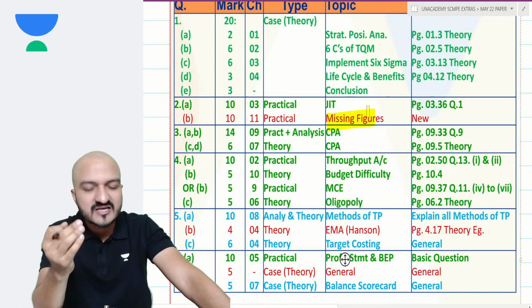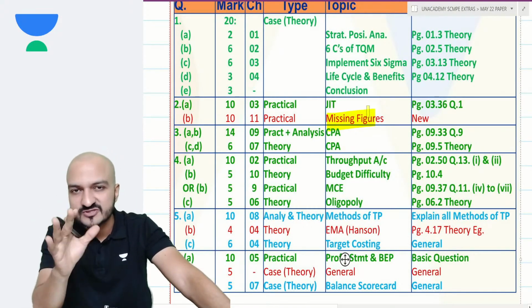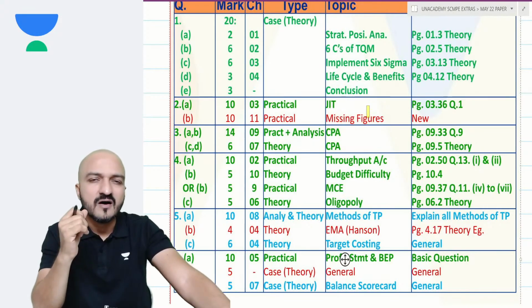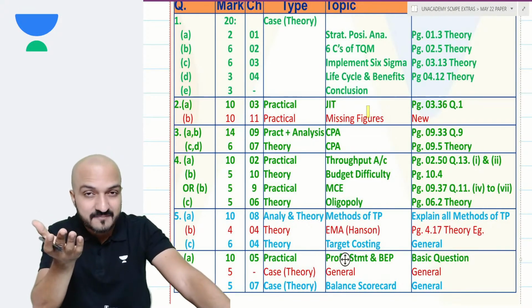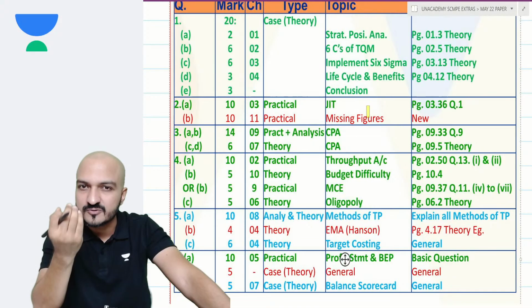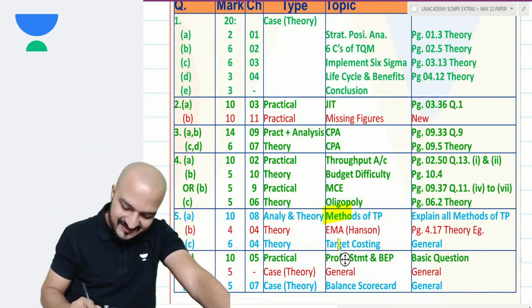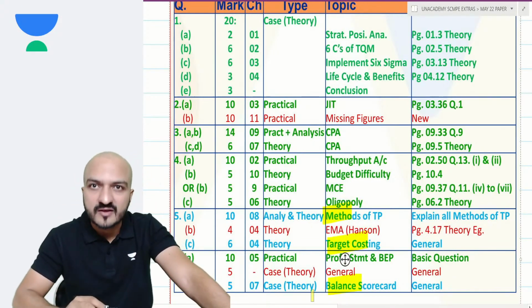Look, in every exam you have to expect at least some questions new. Has to be there. Otherwise, there is no fun in the exam, right? There has to be some element of surprise. And the blue ones are related to the things that we have done in the class.